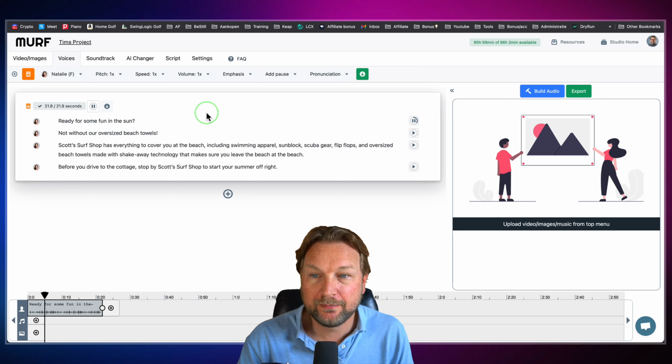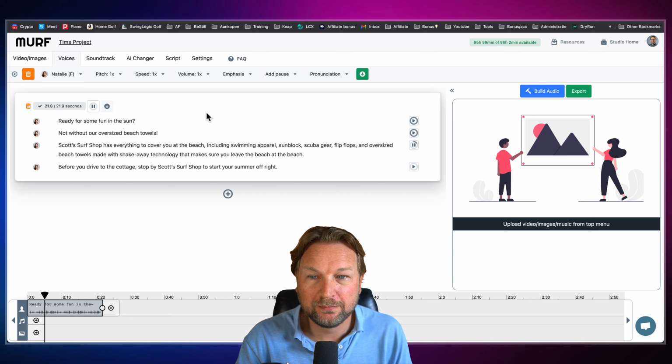Ready for some fun in the sun. Not without our oversized beach towels. Scott's Surf Shop has everything to cover you at the beach, including swimming apparel, sunblock, scuba gear, flip-flops, and oversized beach towels made with shake-away technology that makes sure you leave the beach at the beach. Before you drive to the cottage, stop by Scott's Surf Shop to start your summer off right.